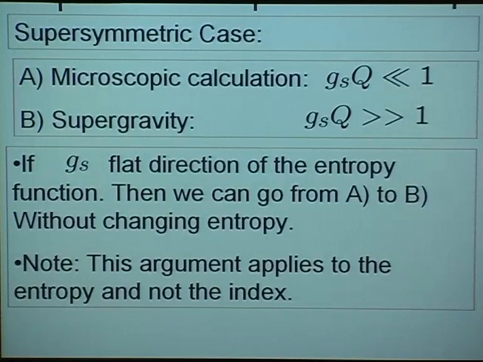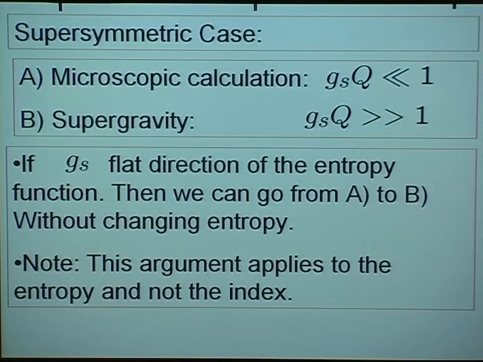It's actually useful to just think about the supersymmetric case in light of the attractor mechanism. Let's say we have a supersymmetric situation which has a D-brane description. Typically the microscopic calculation is good when g_string Q is very much less than 1. Supergravity is good when g_string Q is much bigger than 1. Now, if it turns out that the dilaton is a flat direction of the entropy function, well, I told you the effective potential could have flat directions, but so can the entropy function. And of course, the entropy function can and does include all the higher derivative corrections.